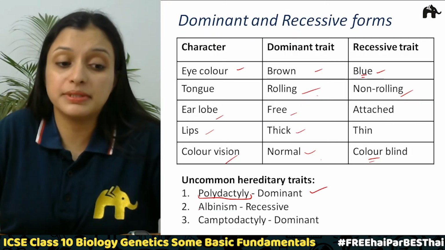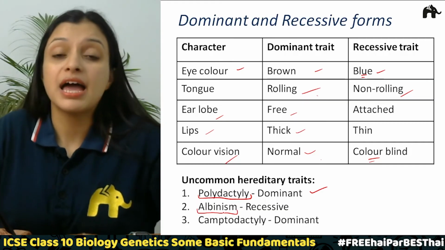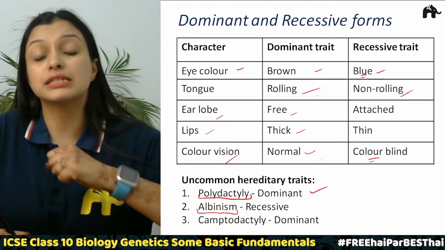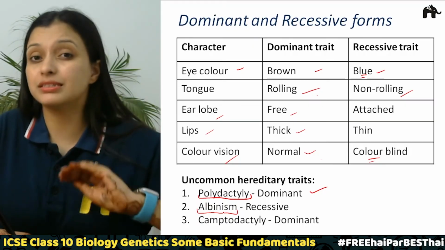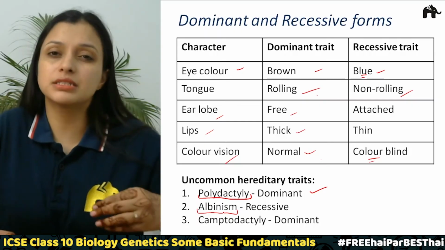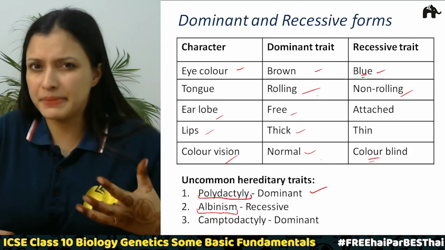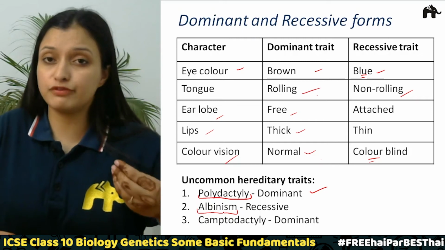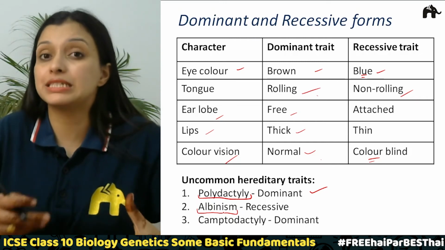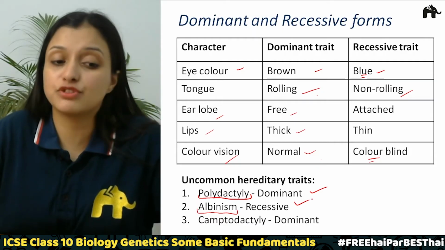Then comes albinism. What is albinism? Albinism is when a person has no melanin pigment, and this is a very rare but a very serious condition, because if there is no melanin pigment in the body, that leads to many diseases. This is a recessive trait, correct?